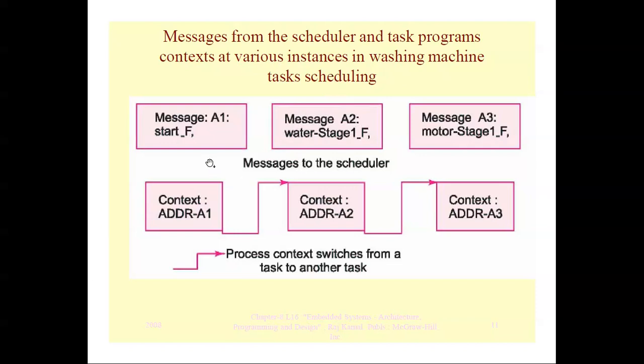Whenever a message A1 comes to the scheduler, the context address is set to A1. At the message A2, that means you have to fill the water, that message is passed to the scheduler, then the context is saved in address A2. And at A3, that means task 3, a message called motor stage, then the motor is on, that is saved in address A3.